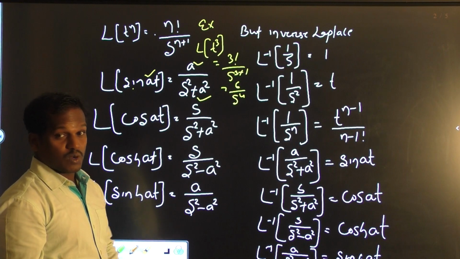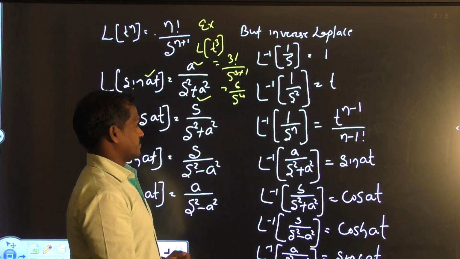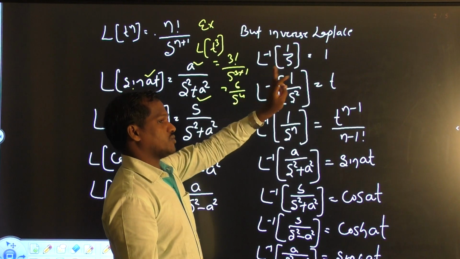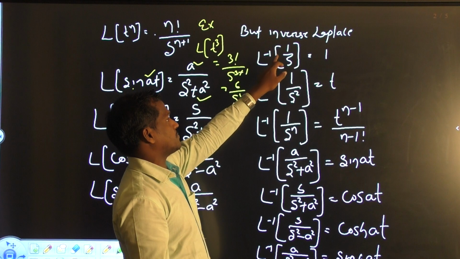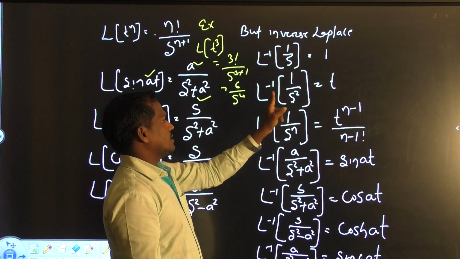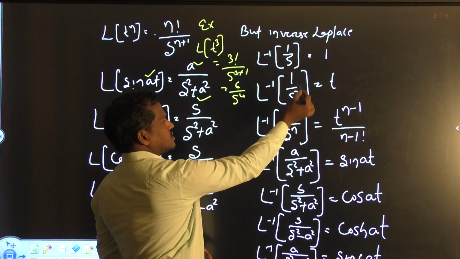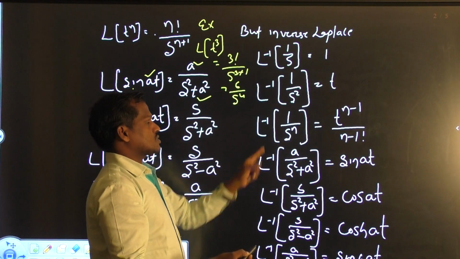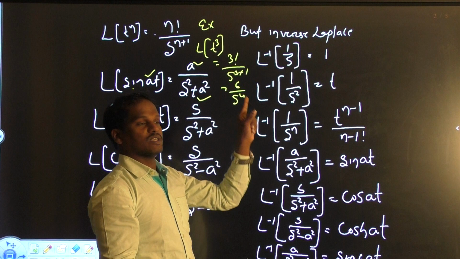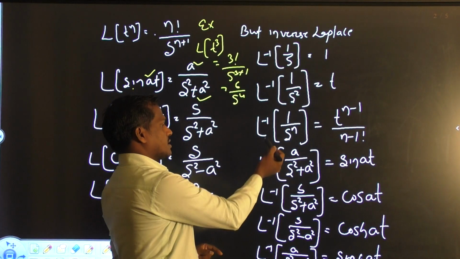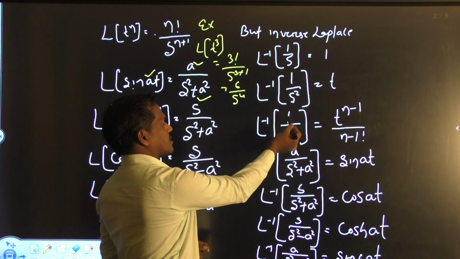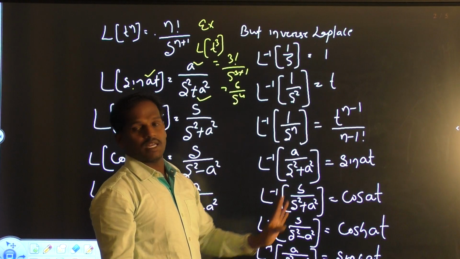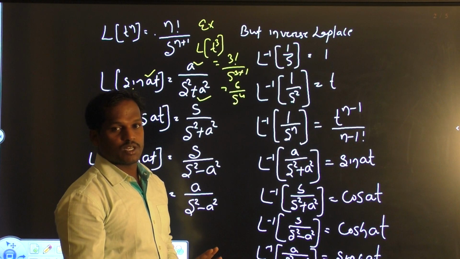Now we have to look at what will happen in the inverse Laplace. Laplace of 1 is 1 by s, so the inverse Laplace of 1 by s is 1. Laplace inverse of 1 by s square is t. We know that Laplace of t equals 1 by s square, so we get inverse Laplace of 1 by s square is t. Again, Laplace inverse of 1 by s power n is t power n minus 1 by n minus 1 factorial.